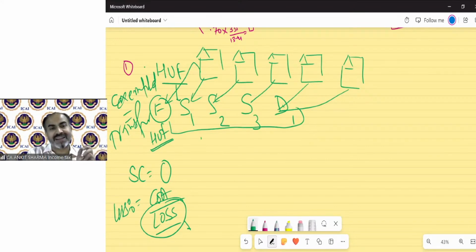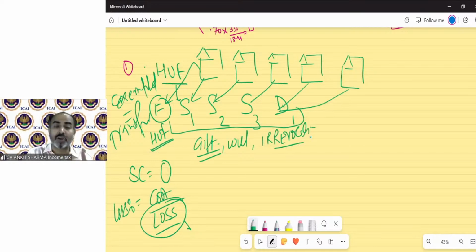The second case is regarding gift. It is also the same case. If there is any gift, will, or irrevocable trust. Irrevocable trust means if you donate your asset to someone. Irrevocable means which cannot be reacquired. Once you give something, if you cannot reacquire it, that is called irrevocable. So technically will, gift and irrevocable trust have the same treatment.